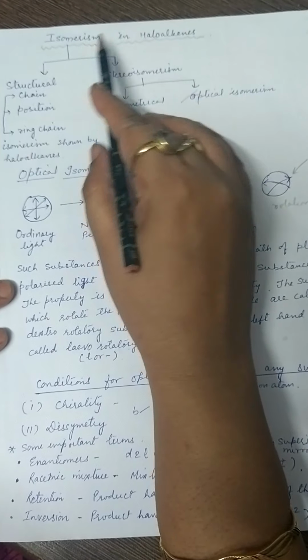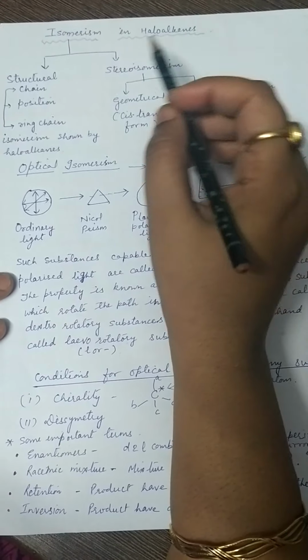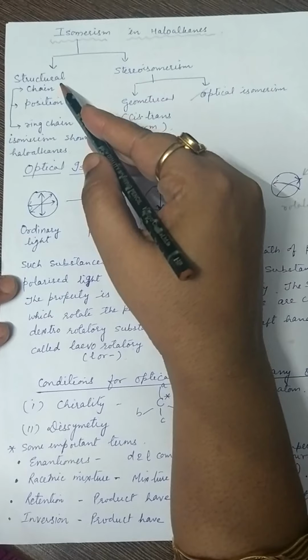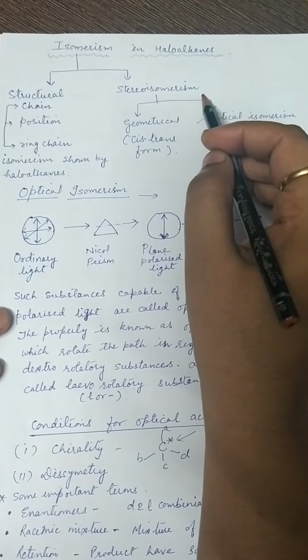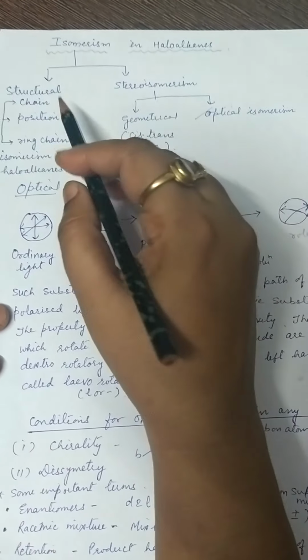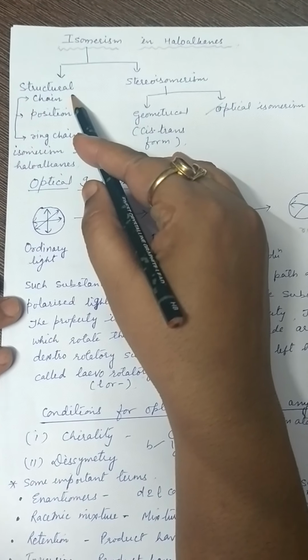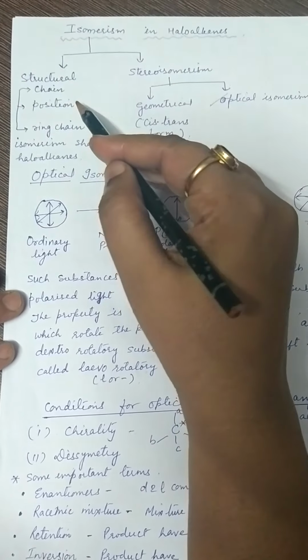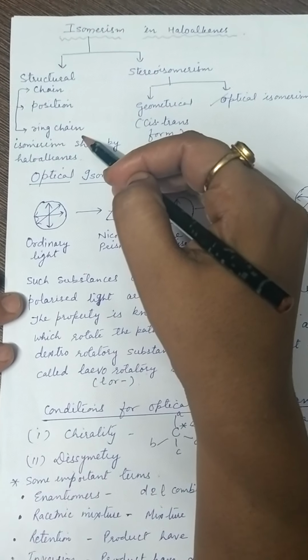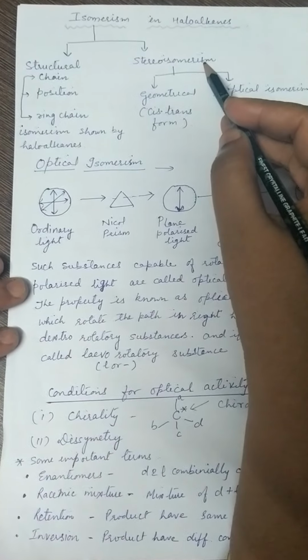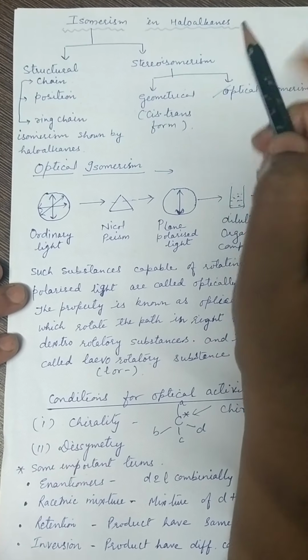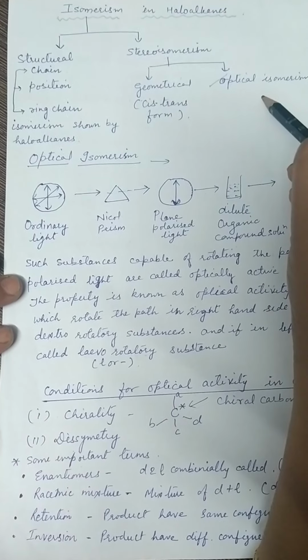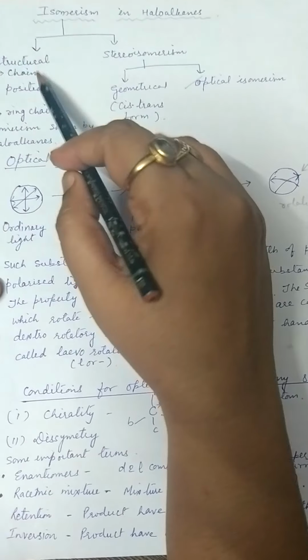Next topic is isomerism in haloalkanes. Both types of isomerism are shown by haloalkanes, structural as well as stereoisomerism. In structural isomerism, haloalkanes show chain isomerism, position isomerism and ring chain isomerism. In stereoisomerism, there is geometrical isomerism, where we discuss cis and trans, and optical isomerism.